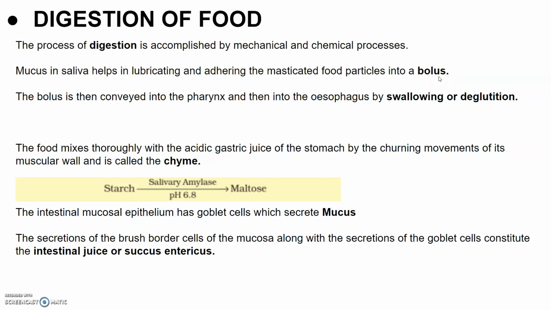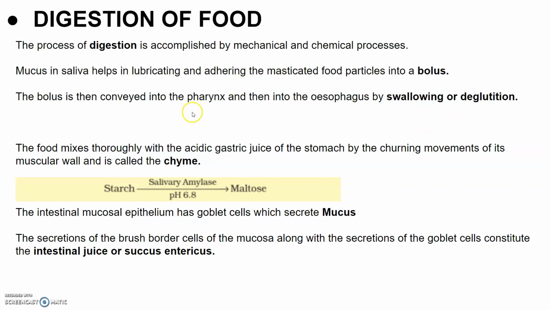So what is bolus? Bolus is the masticated food particles which are lubricated with the mucus. So the bolus is then sent to the pharynx and then to the esophagus by swallowing or deglutition. Swallowing is also called deglutition. Now the bolus further passes through the esophagus by muscle contraction, which is called peristalsis, and the gastroesophageal sphincters control the passage of the food into the stomach.